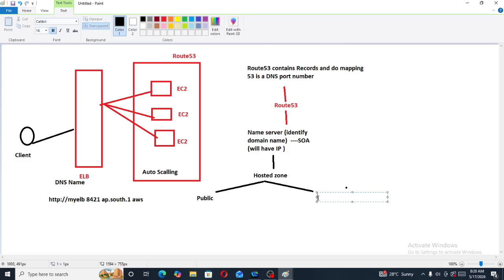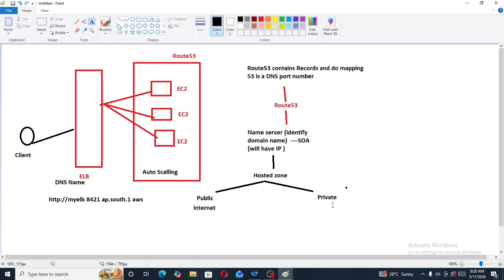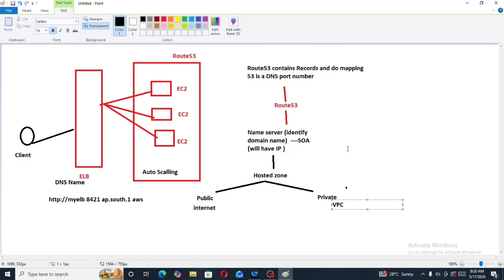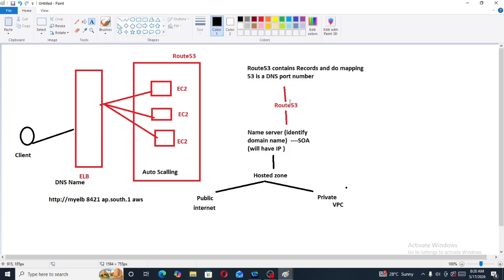If I am accessing through the internet, it will be the public hosted zone. And if I am accessing through a VPC, it will be the private hosted zone. First the request will hit Route 53. Route 53 will send the request to the name server. The name server will identify domain names like .com, .in, .gov.